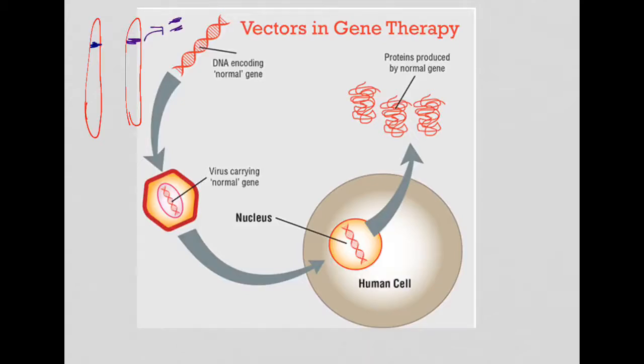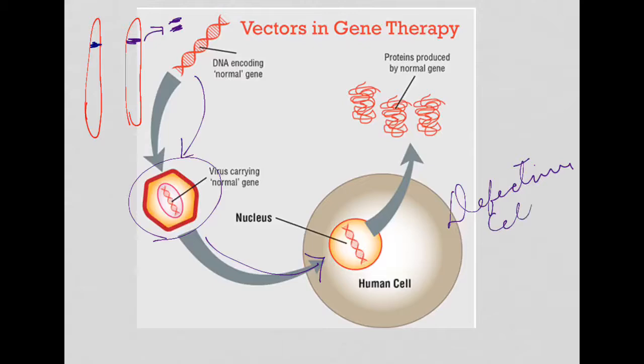This gene will be cut out and then inserted in a vector medium. It may be a viral vector or non-viral vector, whatever it is. Then it will be allowed to infect the defective cell. Suppose this is a defective cell. Whenever the virus infects the cell, it will insert its DNA molecule, right? We know its genetic material will be inserted inside the defective cell. Then what will happen? This functional gene will get incorporated into the DNA of the defective cell.